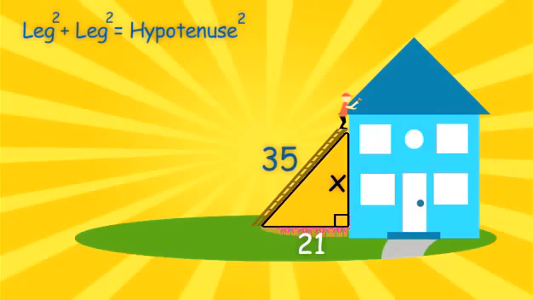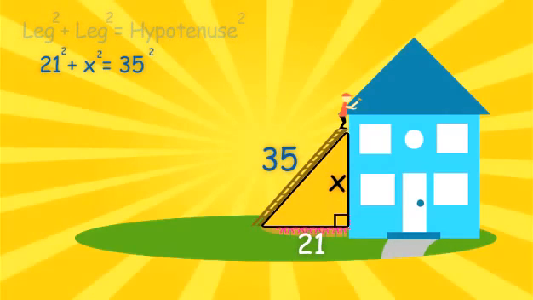Let's start by identifying the sides of the right triangle. We can locate the hypotenuse by looking across the 90-degree angle. In this case, 35 is our hypotenuse. The remaining two sides must be my legs. The Pythagorean equation says that leg squared plus leg squared equals hypotenuse squared. I know that 21 and x are my legs, and that 35 is my hypotenuse. So I'll write 21 squared plus x squared equals 35 squared.